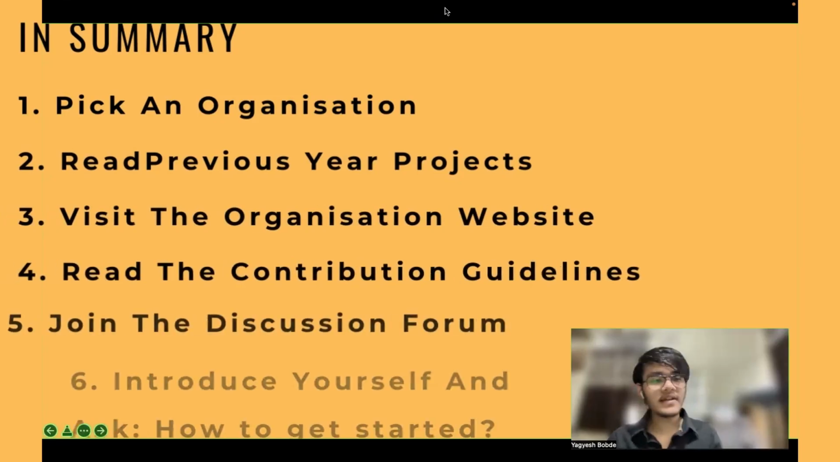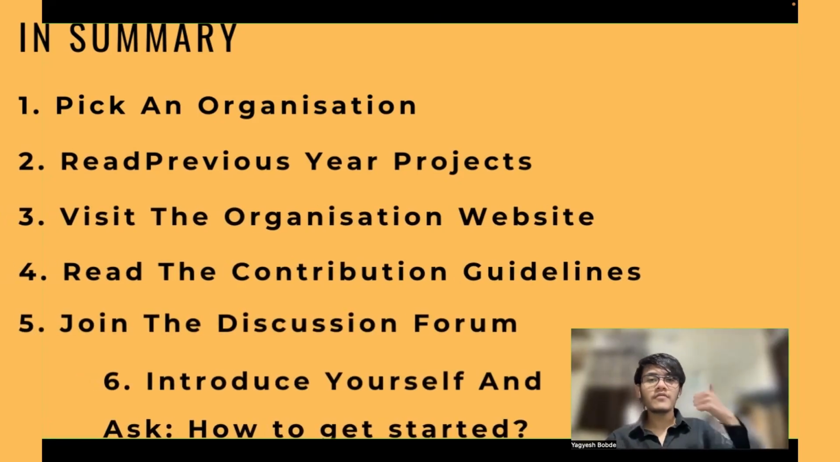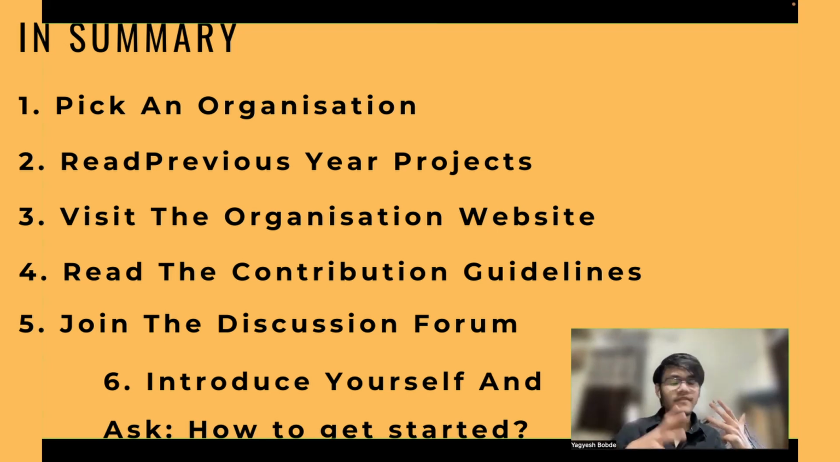All right. So basically, we can summarize that. First, we have to pick an organization to filter. Second, read their previous year projects. And third, visit their website, right? Explore the website. Fourth, read their contribution guidelines. Every organization has one and they may have slight variations. So try to read the contribution guidelines. Fifth is join their discussion group or Slack group, whatever they are using. And every organization does have one.